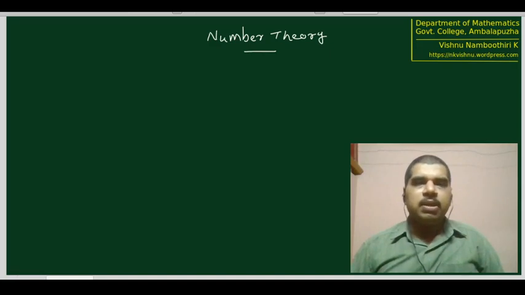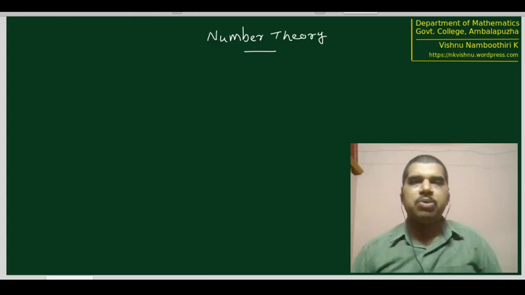Suppose that a number n is given and we are asked to determine if n is prime or composite. What is the procedure we have to adopt? If n is 2 itself, there is nothing to check because 2 is a prime, we know. It has only two factors, 1 and 2 itself. Suppose that it is greater than 2. What are the steps that we have to follow to determine if it's a prime or not?